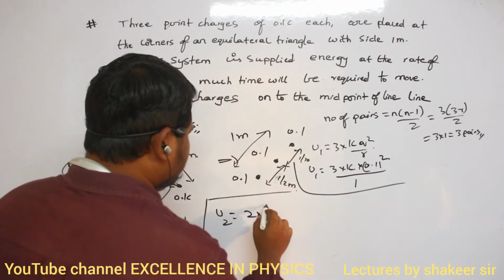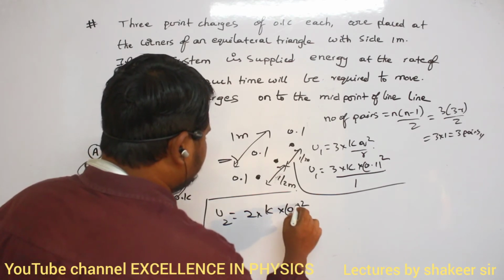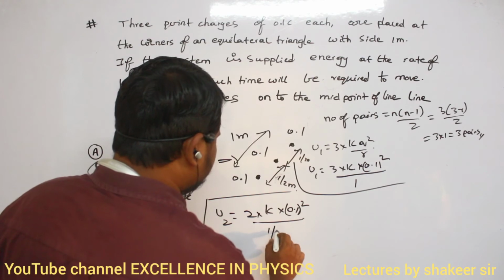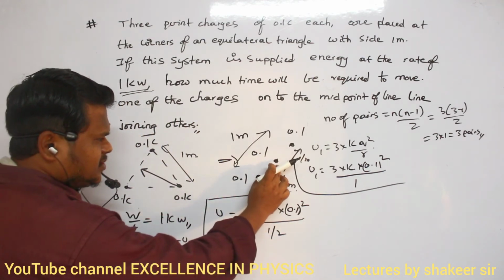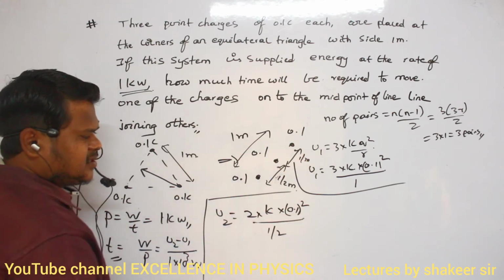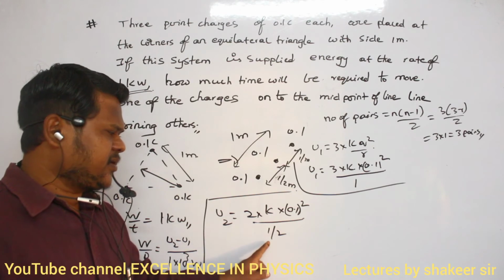So 2 into K into 0.1 whole square divided by 1 by 2. Can I write like this? Why am I writing 2 here? Because for this pair and for this pair, potential energy remains the same. So 2 into KQ1 Q2 divided by R.